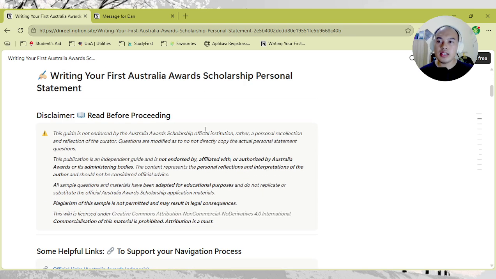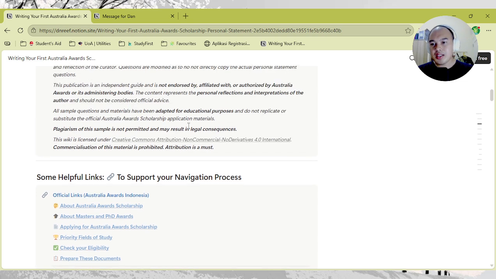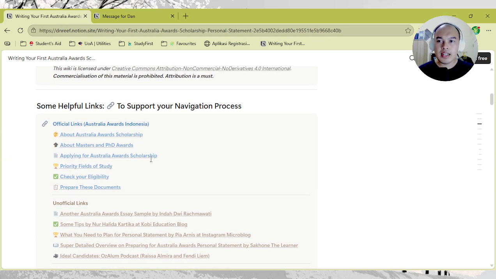Righto. So on this page, you'll see that everything is quite self-explanatory. I don't have to explain one by one, but there are some links that I found to be quite helpful, especially for first timers. This is all from the official website of Australia Awards Indonesia. So if you're from different countries, you might need to check your own particular website, because Indonesian candidates and, let's say, ASEAN candidates from different countries may have different requirements or priority fields and whatnot, right?